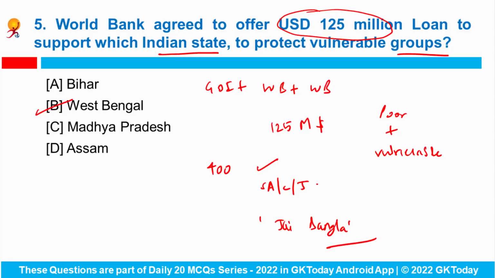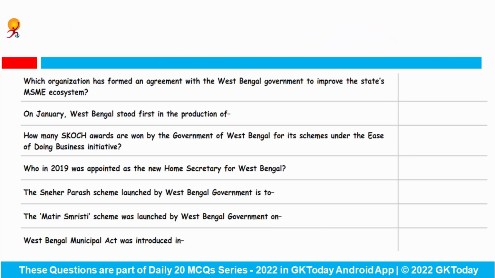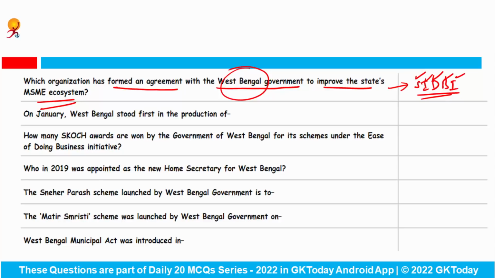Okay. Now important questions regarding West Bengal. First is, which organization has formed an agreement with the West Bengal government to improve the state's MSME ecosystem? So do remember, SIDBI has done this, means SIDBI has signed an agreement with the government of West Bengal to improve the state's MSME ecosystem. And SIDBI stands for Small Industries Development Bank of India. Okay. Now next question.